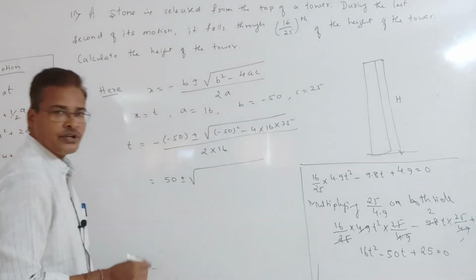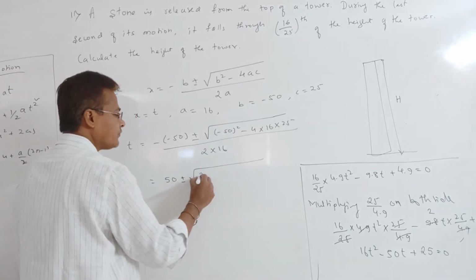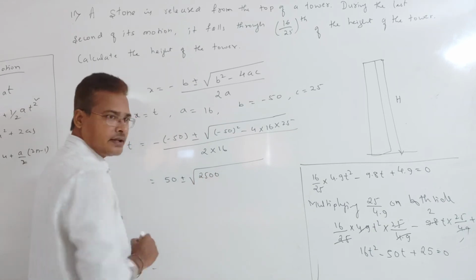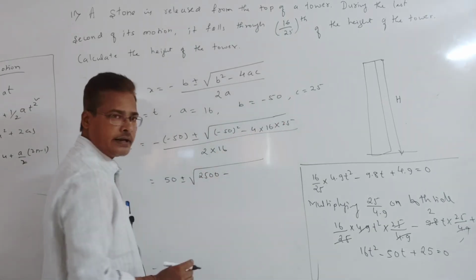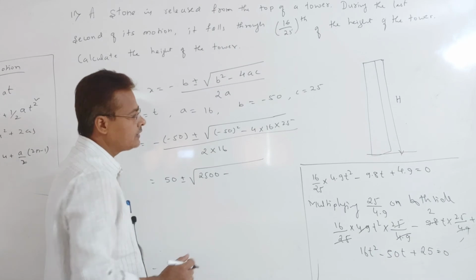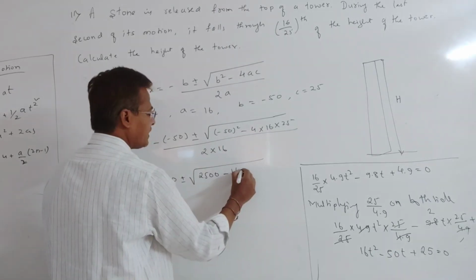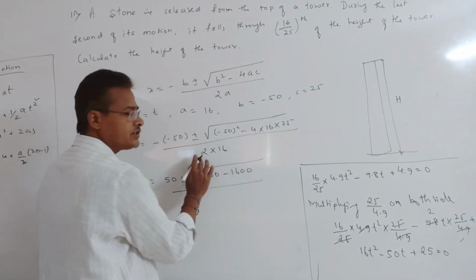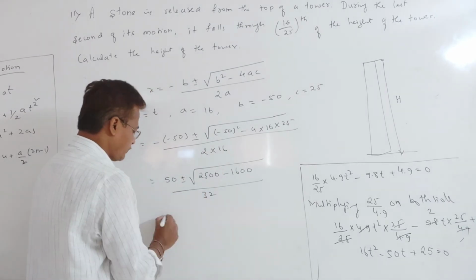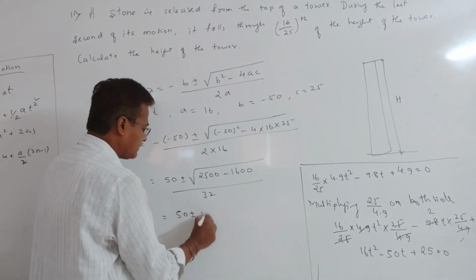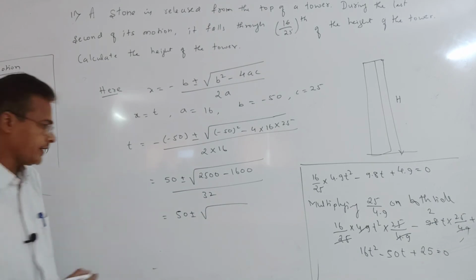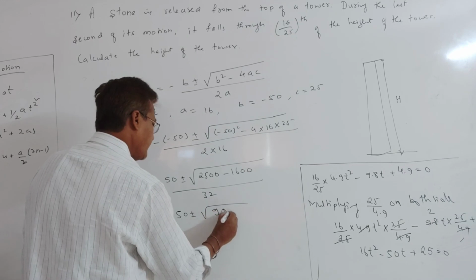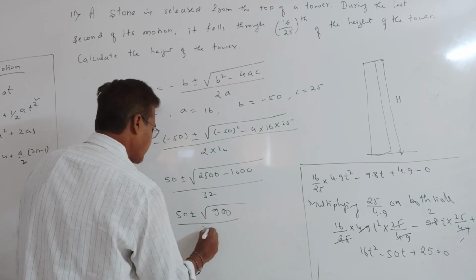So plus 50 plus or minus square root of 50 whole square is 2500. Correct? 2500 minus, this is 4 into 25 is 100, into 16 is 1600. 2 into 16 is 32. So this is 50 plus or minus square root of 2500 minus 1600, which is 900, divided by 32.